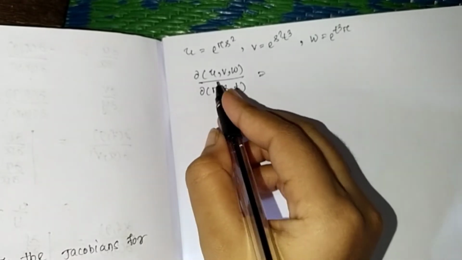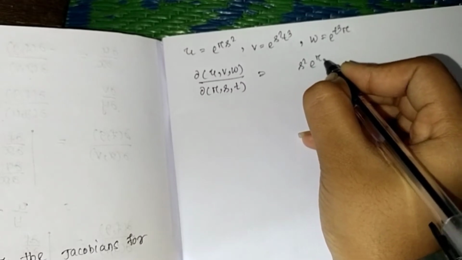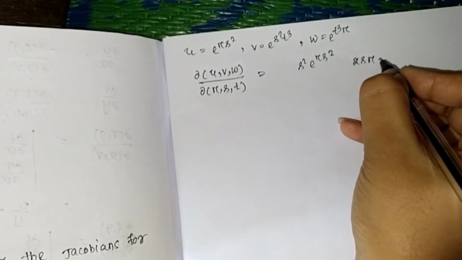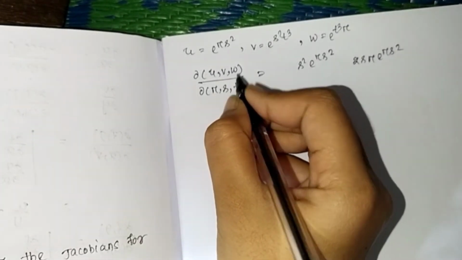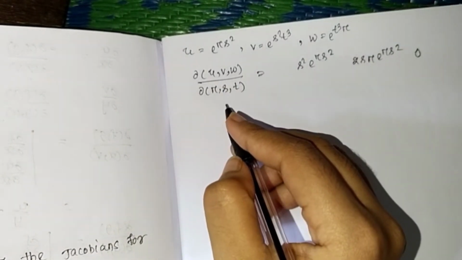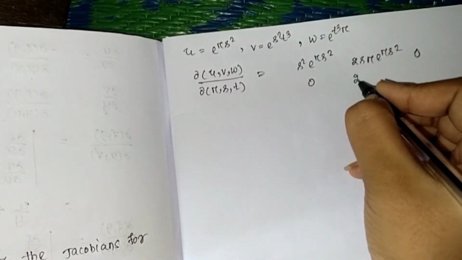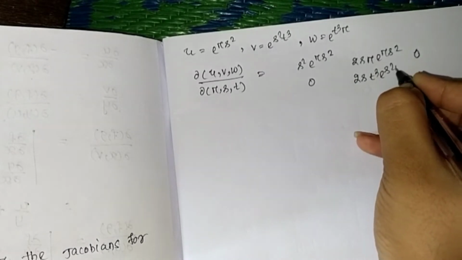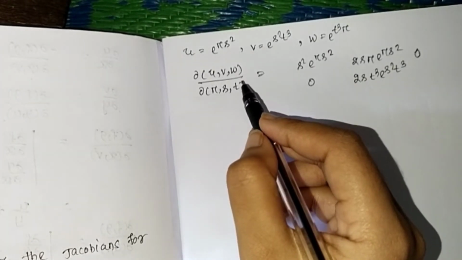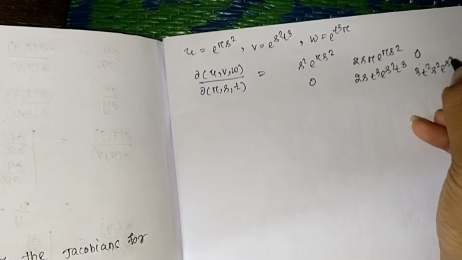That is equal to del u by del r. So del u by del r is s square e to the power r s square. Del u by del s is 2sr e to the power r s square. Del u by del t is independent of t, so it is 0. Then next, del v by del r is 0. Del v by del s is 2s t^4 e to the power s square t^4. Then del v by del t is 4t cube s square e to the power s square t^4.